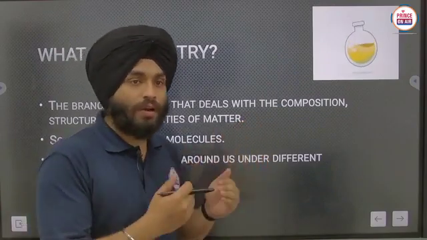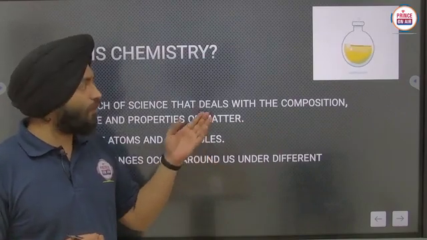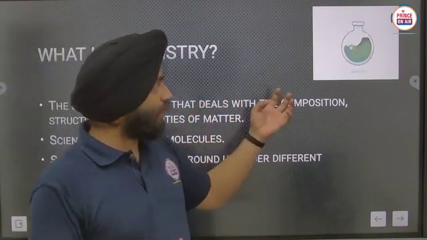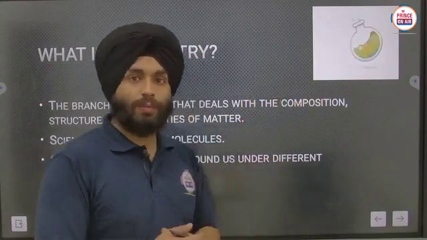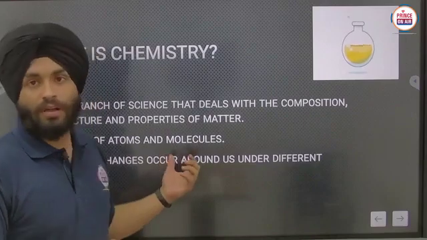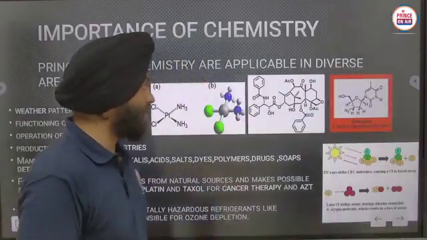And if we are considering or finding any change under different conditions of temperature and pressure, that will be considered in the branch of chemistry, which is a branch of science.